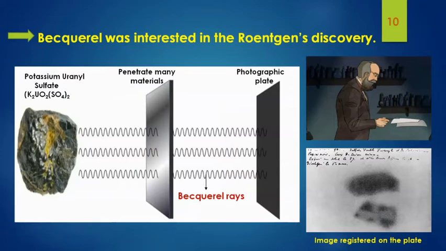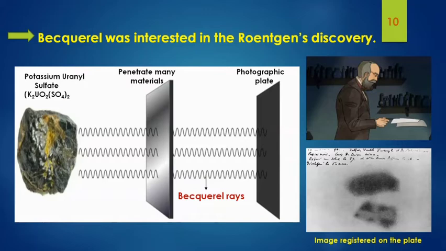He thought that the fluorescent uranium source he had been studying might absorb sunlight and re-emit it as X-rays. To test this idea, he wrapped his photographic plates in black paper so that sunlight couldn't reach them. Then he placed the crystals of uranium, that is potassium uranium sulfate, over these wrapped plates and put the whole setup outside in the sun.